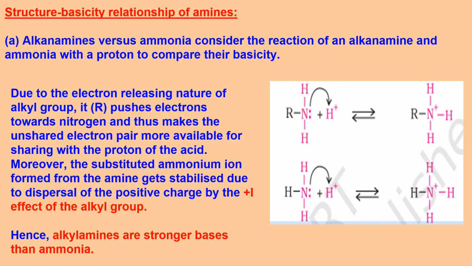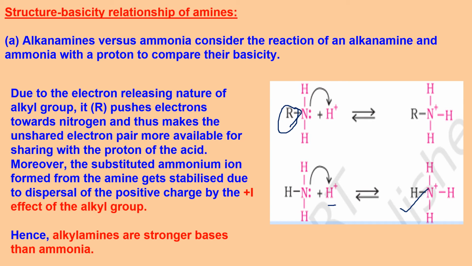Now here is the relationship between structure and basicity of amines. Alkanamines versus ammonia, if we compare. In ammonia, the lone pair is available for reaction with an acid, H plus depicted here. So it gives you NH4 plus ion, ammonium ion. But if I compare it with RNH2, this R group is an electron donating group, and electron donating groups make the lone pair on nitrogen more available for the H plus ion.